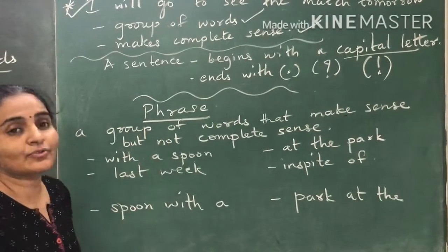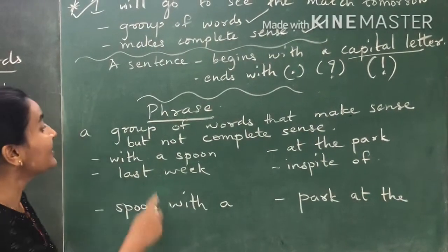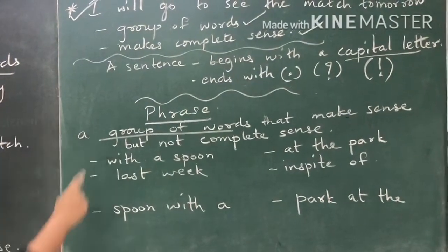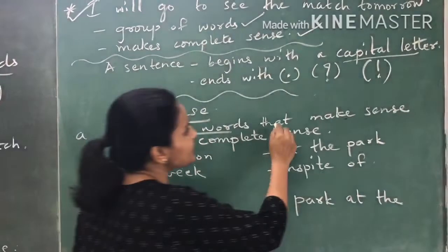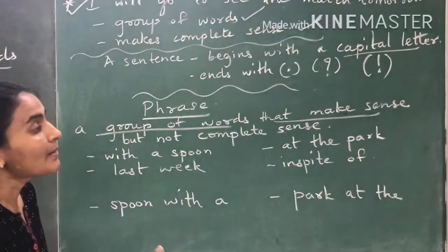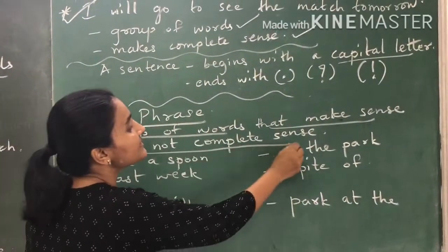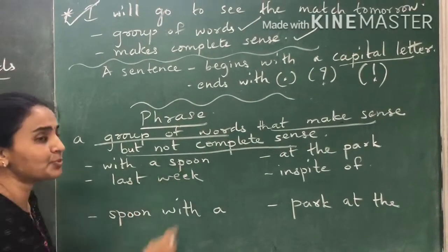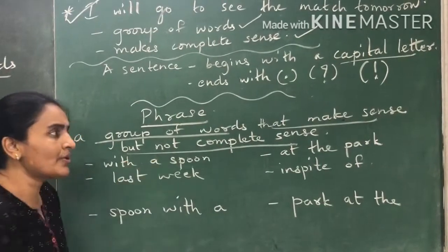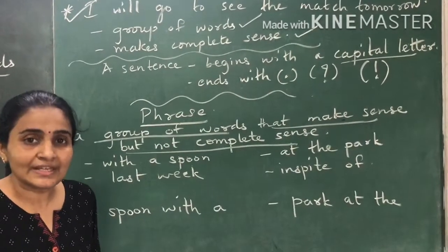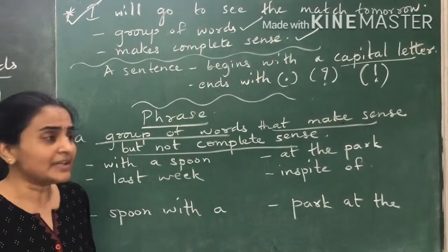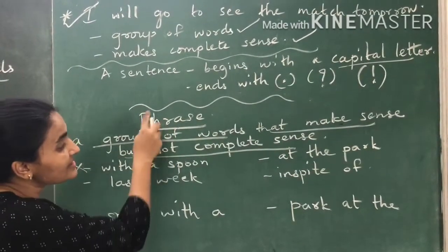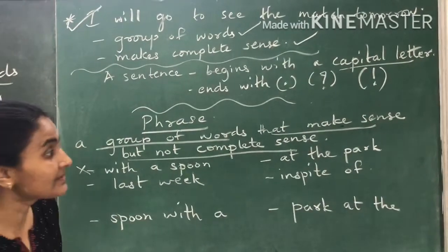Now the second thing you have to understand is what a phrase is. It is a group of words, same as a sentence. It makes sense, but not complete sense. So that is a phrase. Say for example, with a spoon. Is this a group of words? Yes. Does it make sense? Yes. But does it make complete sense? No. So this is a phrase, this cannot be called a sentence.